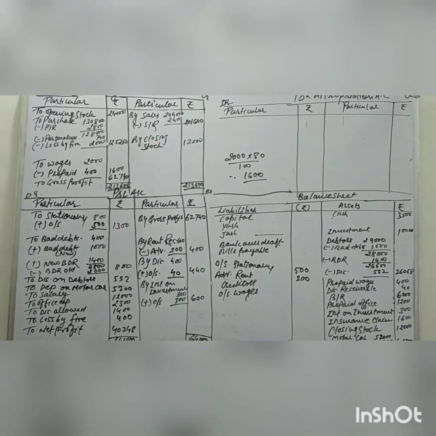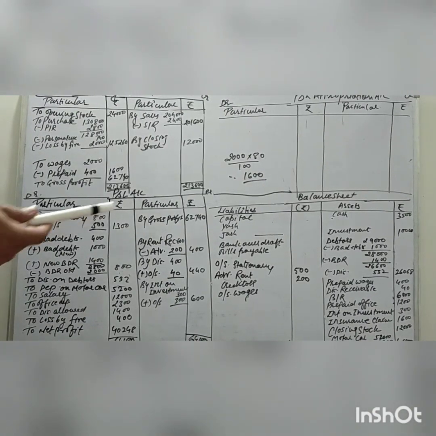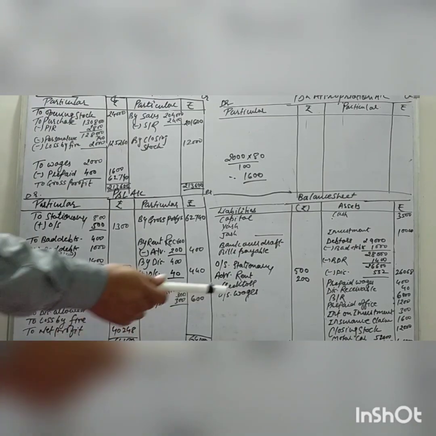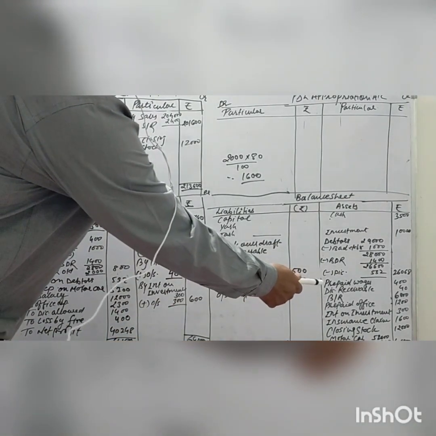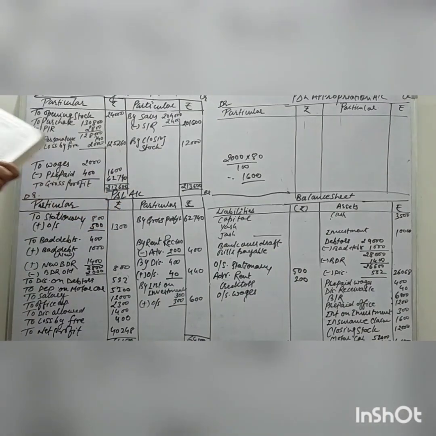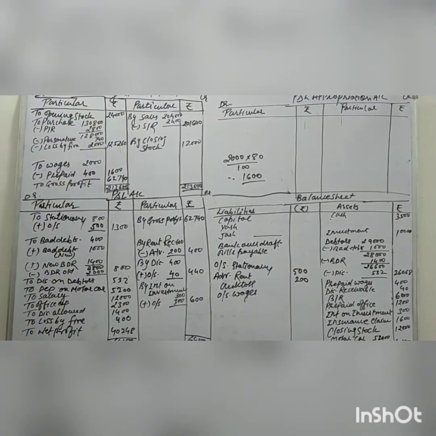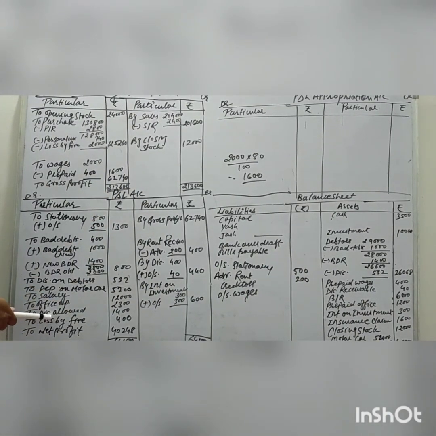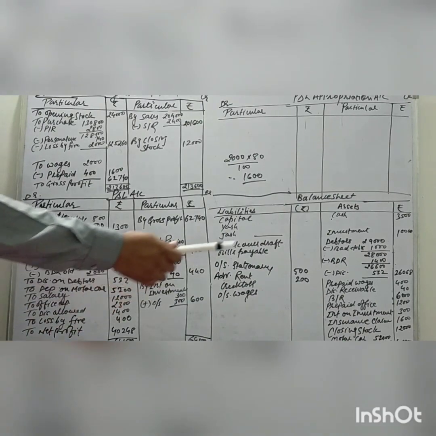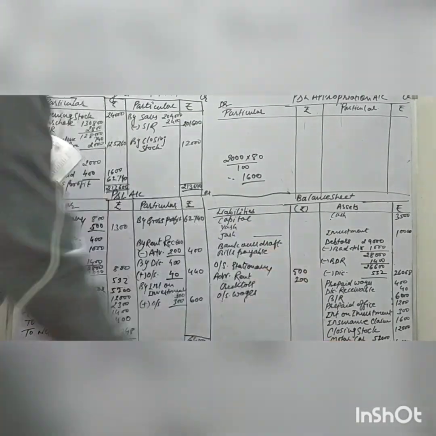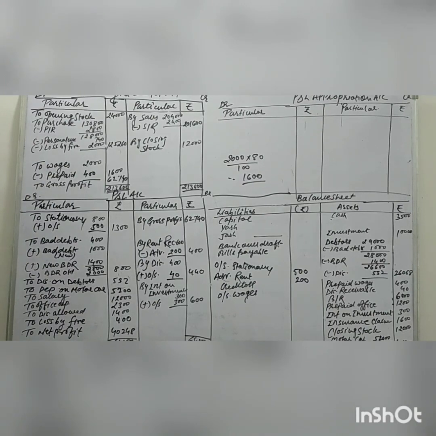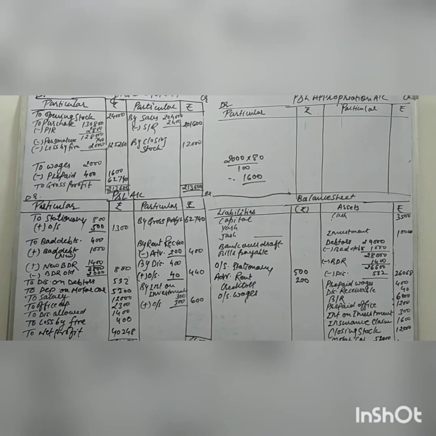Next, motor car. Just you can see the motor car. A motor car, this is our asset 52,000. So I write down over there the 52,000 and minus depreciation 10%, so minus 5,200. So first, the depreciation effect is on the debit side, and the second effect is deducted from the balance sheet, that is, the motor car. Okay. Building, there is no adjustment in the building, so we will write down the building at the same value 60,200, as you can see on the balance sheet asset side.